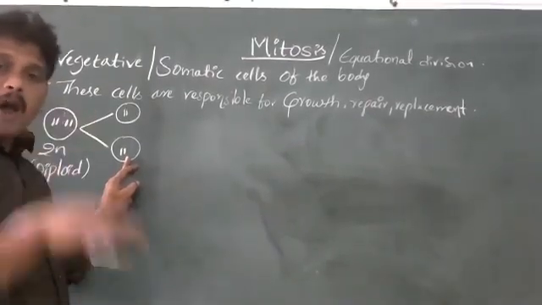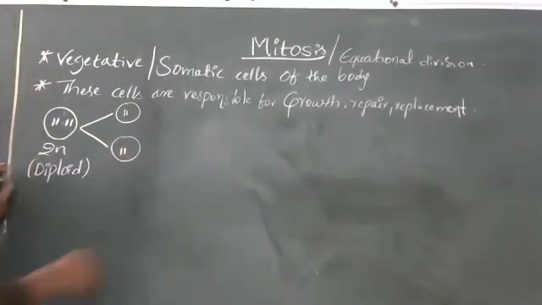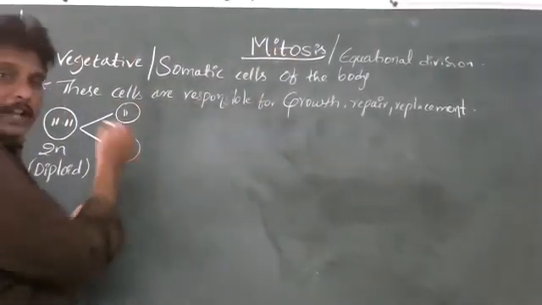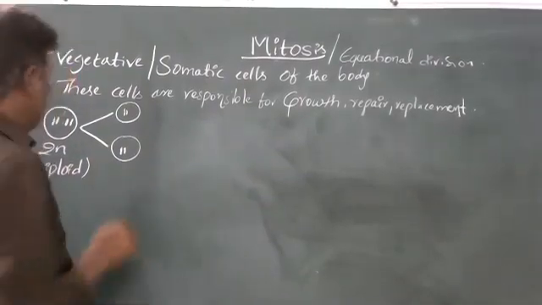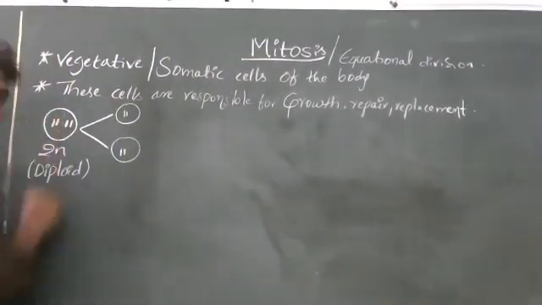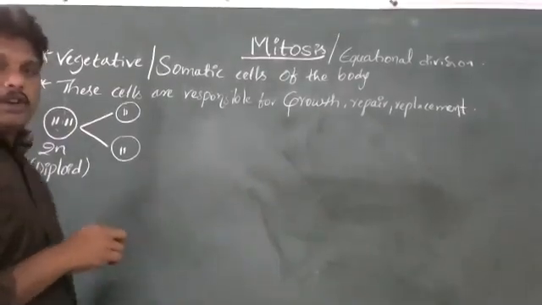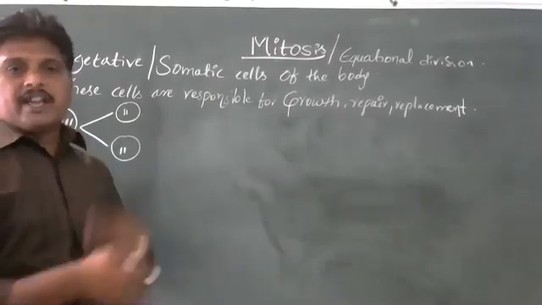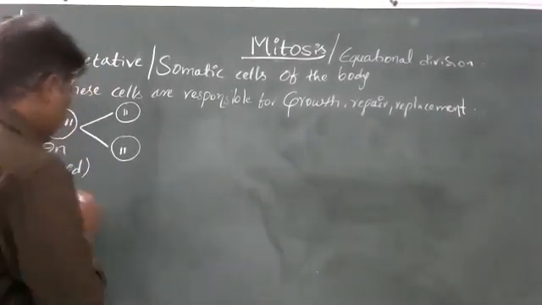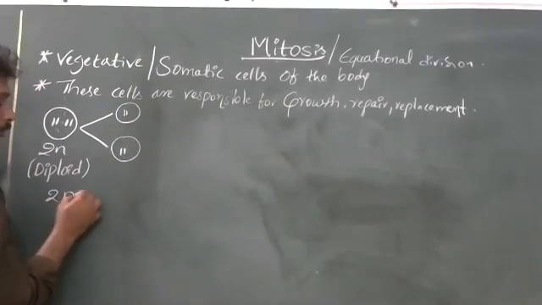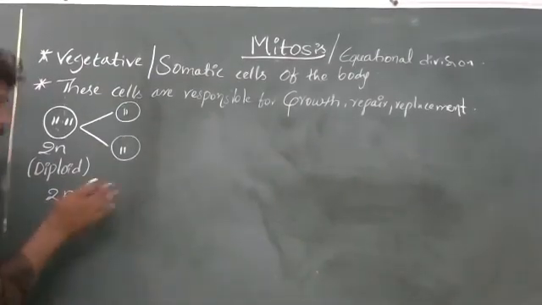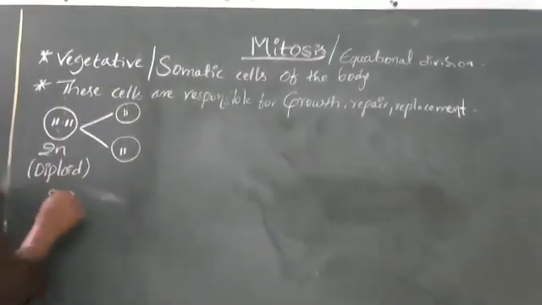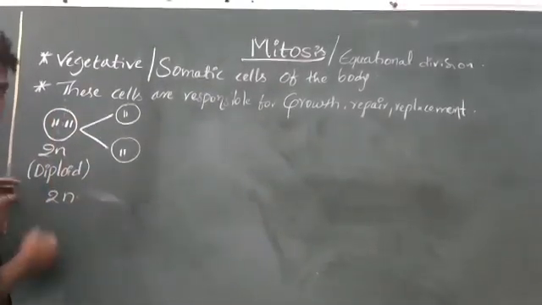That is why, to avoid haploid condition, before entering into mitotic cell division the existing DNA material doubles in amount. Yesterday I told you that during S phase, the synthetic phase, DNA replication takes place. Does 2n become 4n? No, we should not say that. 2n stays 2n, but instead of 2 pairs, 4 pairs are present.